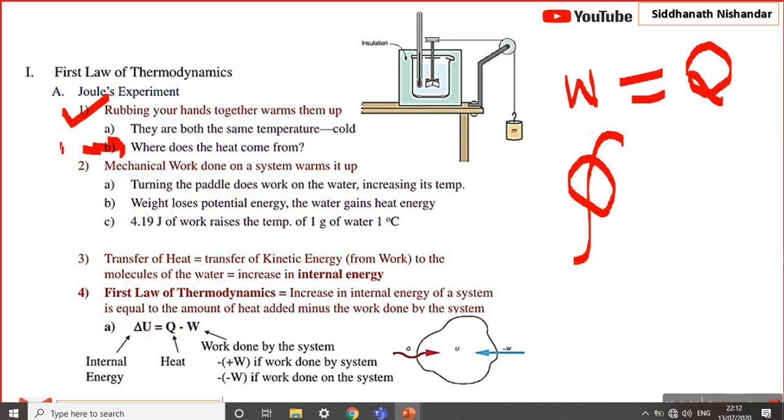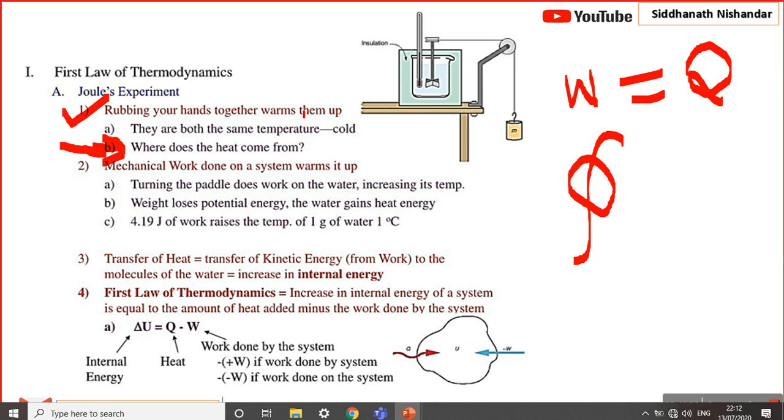Now we're going to look at an application of the first law of thermodynamics in day-to-day life: the rubbing of your hands in a cold environment. Now tell me, where does the heat come from? It's a simple concept. Initially, both hands are at the same temperature, cold. Where does the heat come from now? Which kind of work do we do on the hand?